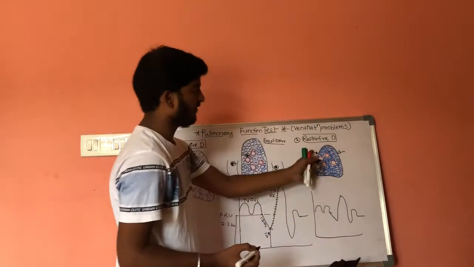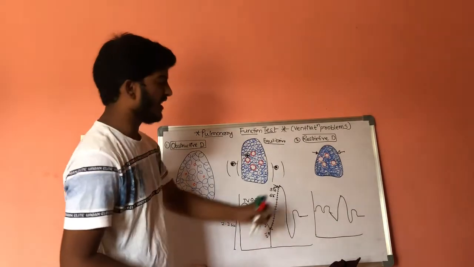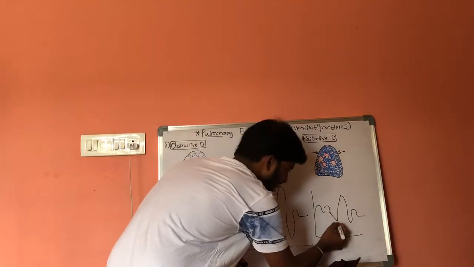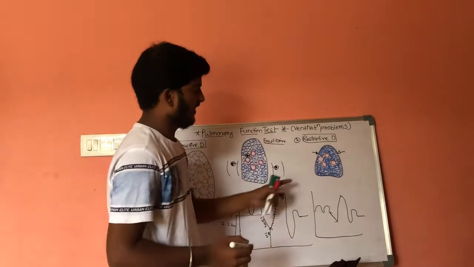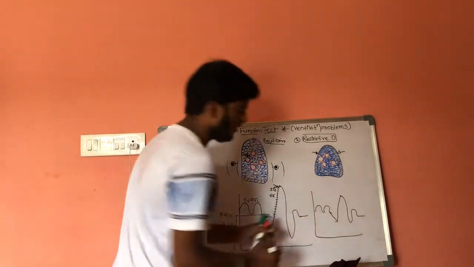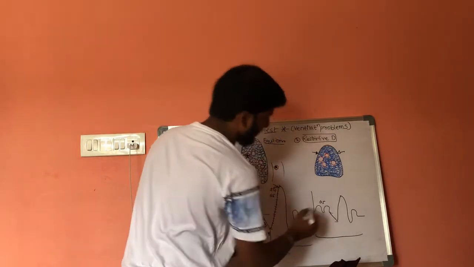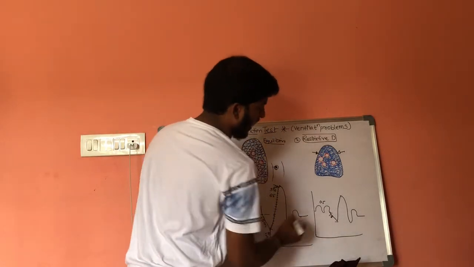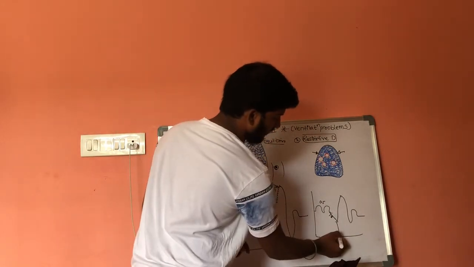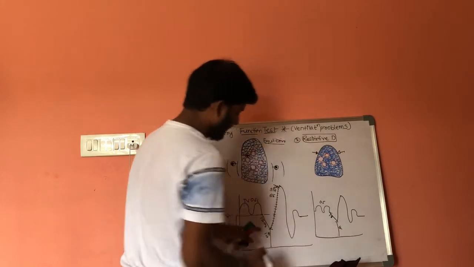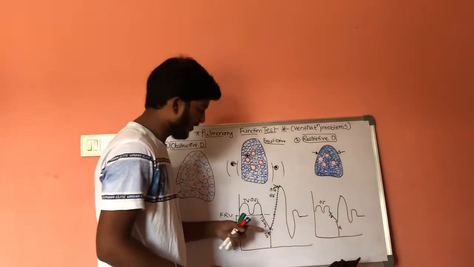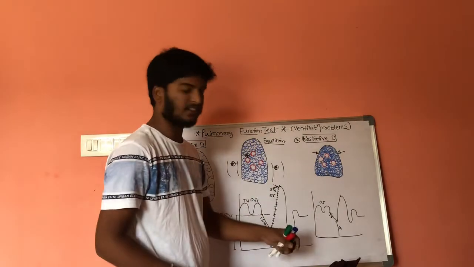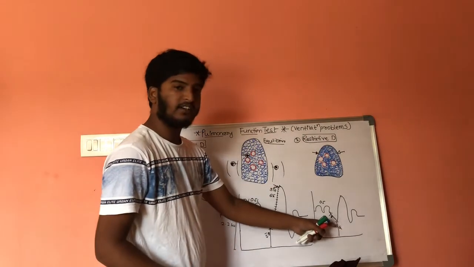This is a graph of restrictive disorders under spirometer. In case of restrictive disorders the tidal volume is 0.5, it is normal, and expiratory reserve volume is only 1 liter, and the residual volume will be only 1 liter. Here residual volume is 1.2 liters, whereas in restrictive disorders it is only 1 liter.